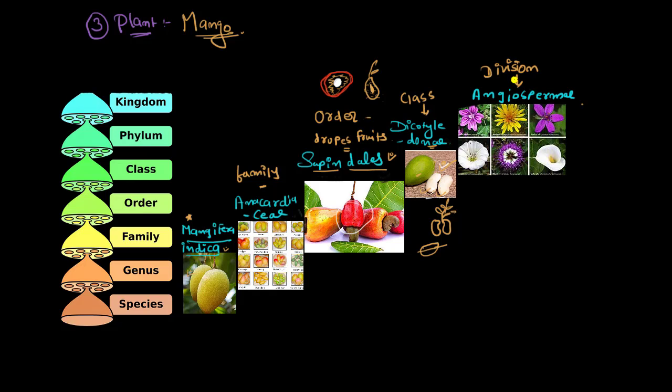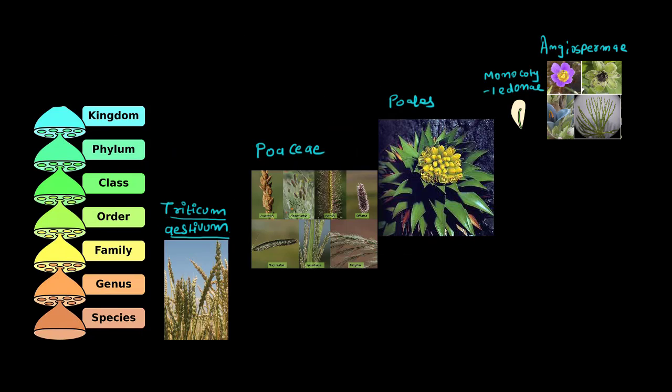Next time, whenever you see mango, because of course the mango season is going to come in May and all, what you are going to call it when you go to buy mango with your mom or dad or whoever you want to? You are going to call it Mangifera indica, right? Yes, just to remember, okay? And now we are going to see our fourth example, which is of the plant kingdom again, which is wheat.